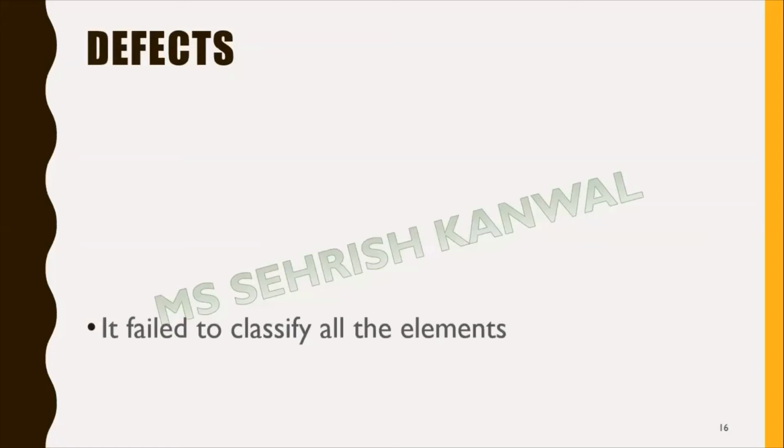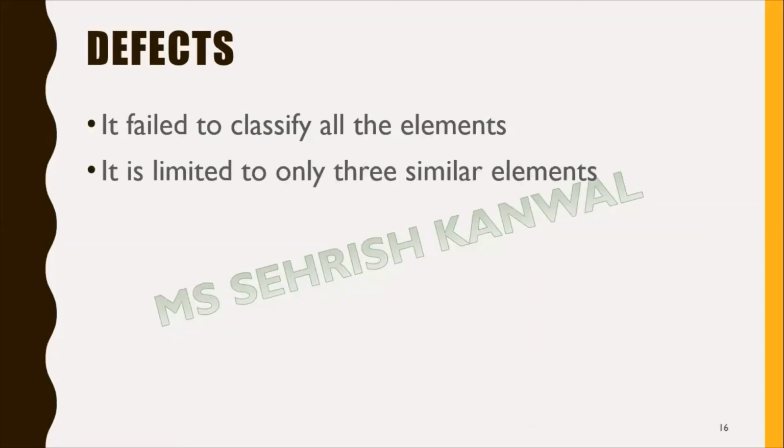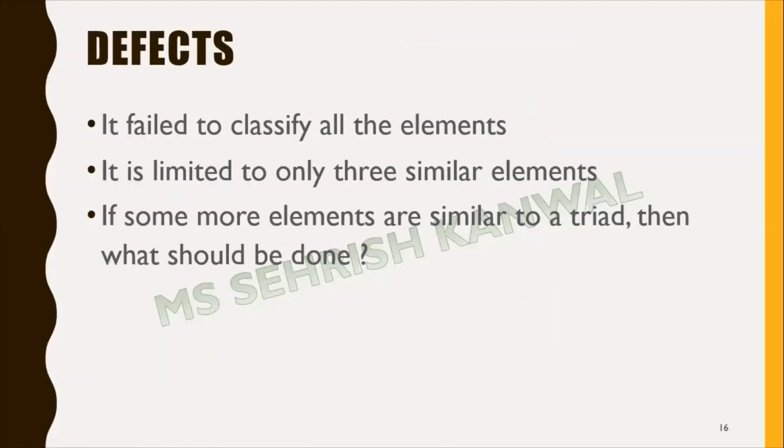Now, what are the defects? It failed to classify all the elements. उस टाइम तक जितने भी एलिमेंट्स डिस्कवर्ड हो गए थे उसको इन्होंने क्लासिफाई नहीं किया. It is limited to only 3 similar elements. For example, if a 4th element has the same properties as these triads, where should I place the 4th one? So this law is limited to just 3 elements. If some more elements are similar to a triad, then what should be done? So that's all about the Dobereiner classification.